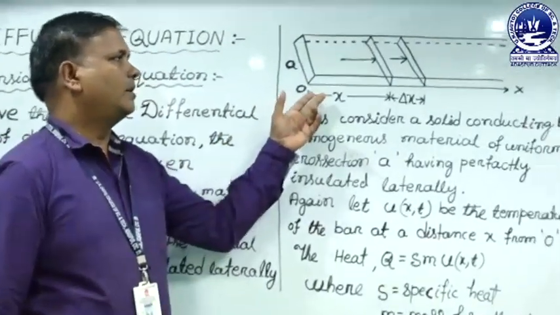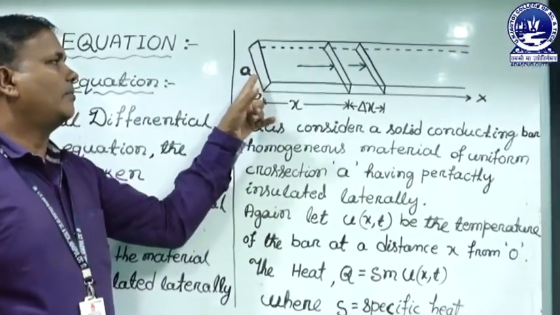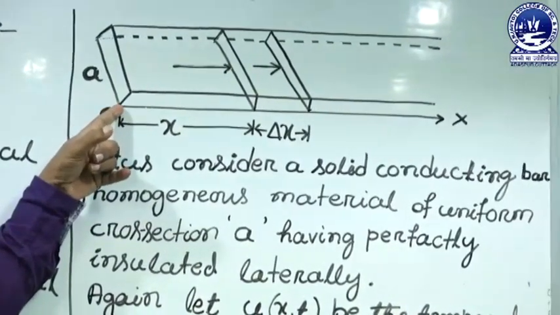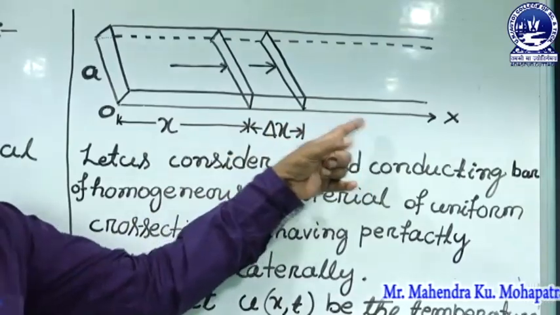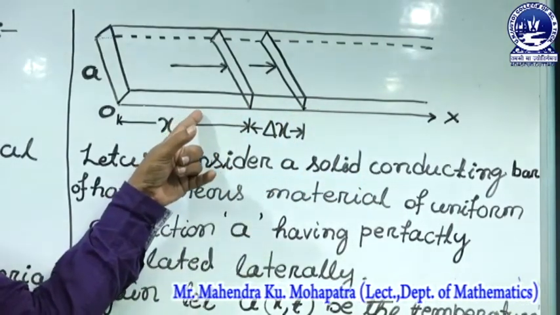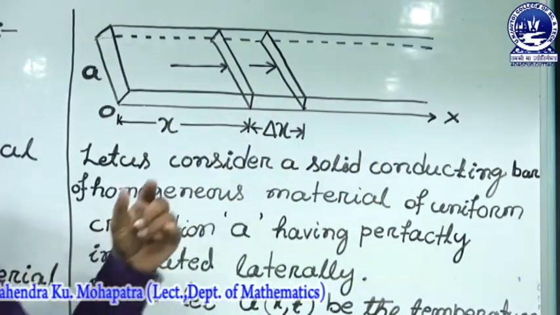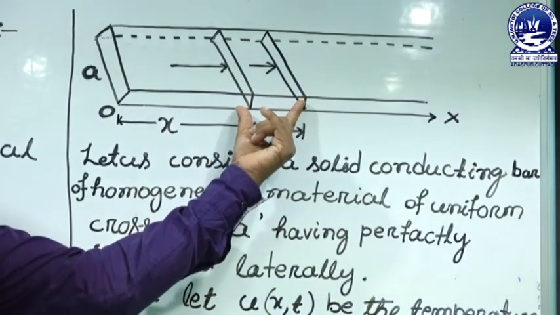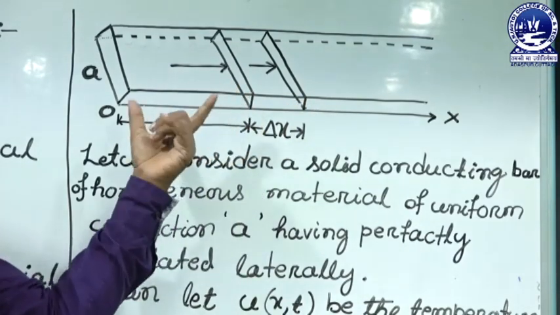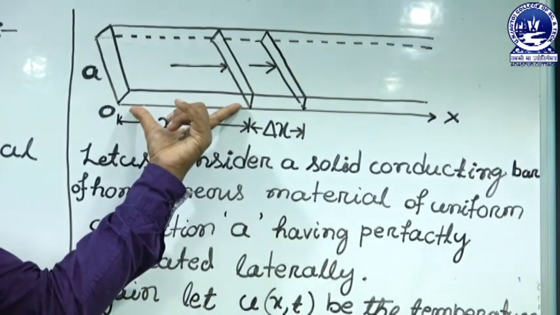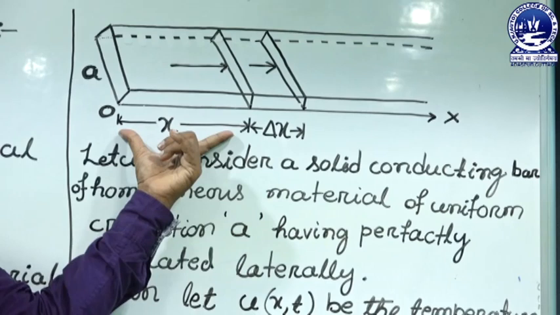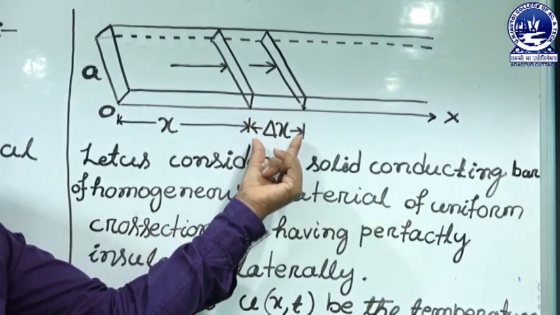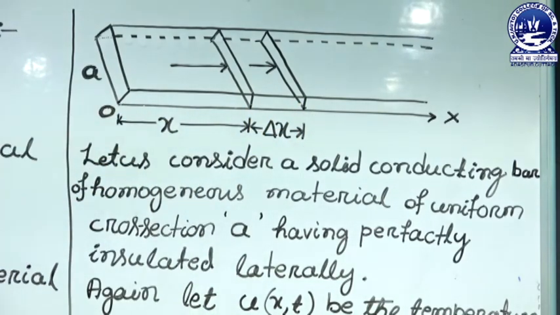So take the figure. Here the area of cross section of the conducting material is A. Suppose this is the origin O and this is the x-axis. One edge of the conducting material coincides with the x axis. Here we have taken a small section of the material. The initial section of the material is at a distance x from the origin O, and the length of the section is delta x. This is the figure.